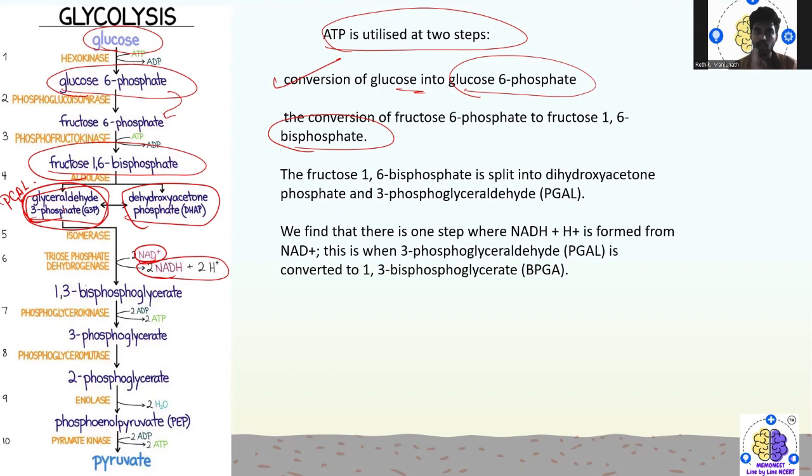Anything is fine. So from fructose 1,6 bisphosphate you will get PGAL or DHAP, and only in one step will you see the formation of NADH plus H plus ions.